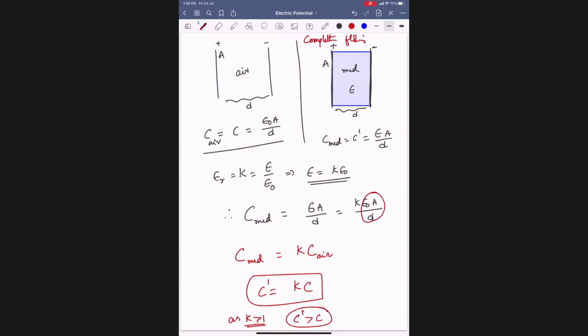Completely filled: the space between the plates is completely filled with a medium. Better write it on your own. The space between the plates is completely filled with a medium of permittivity epsilon.